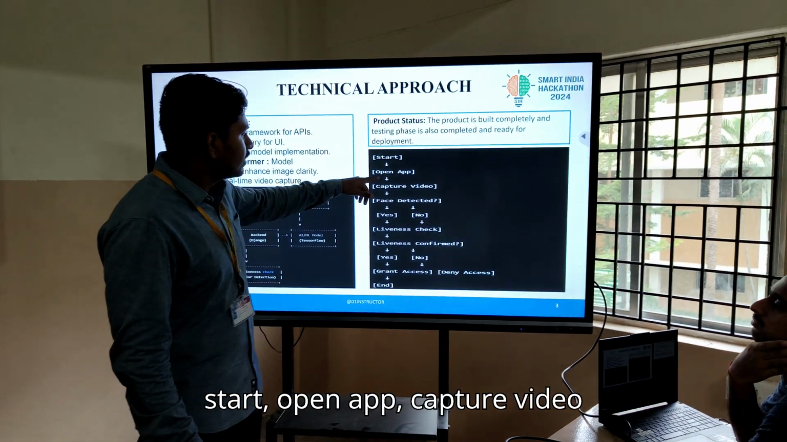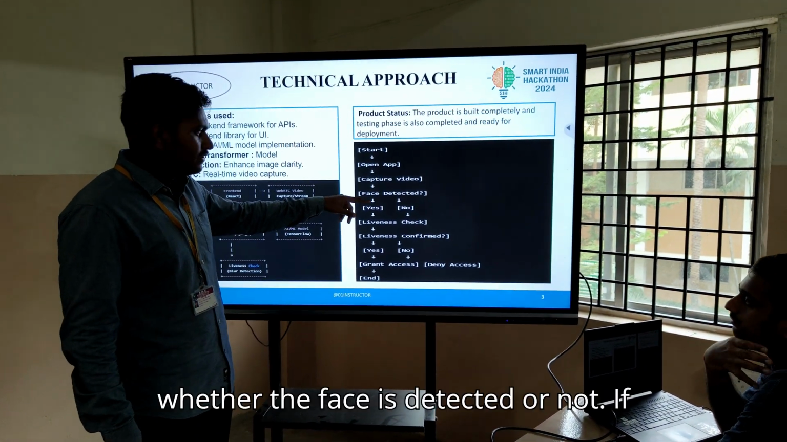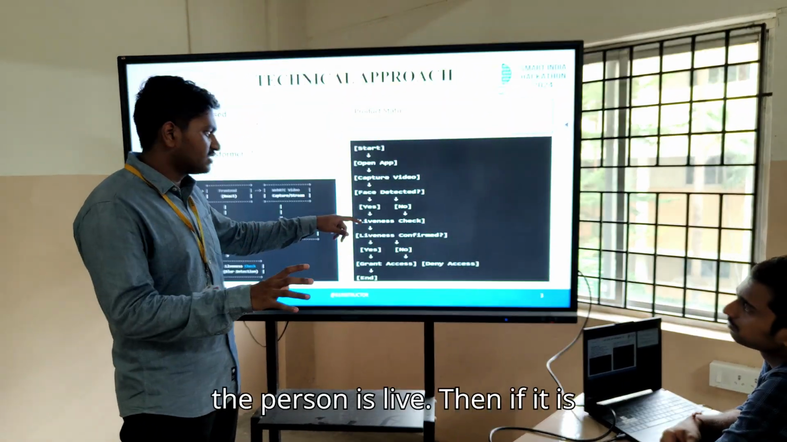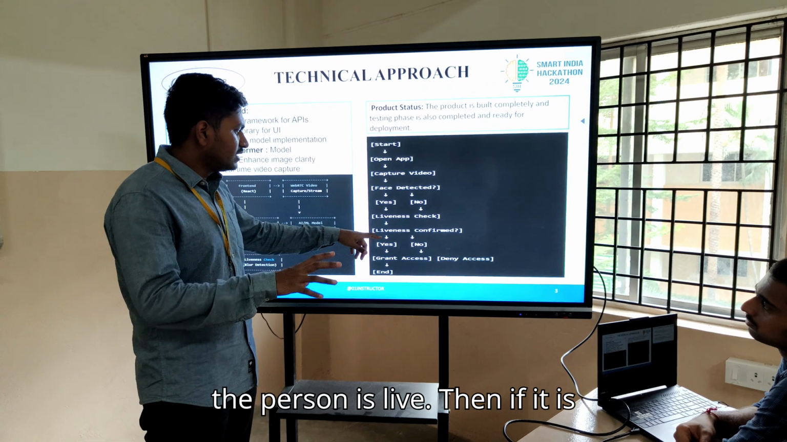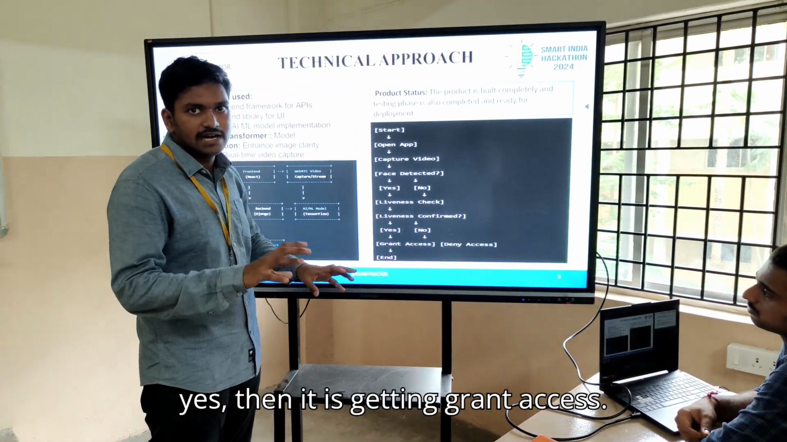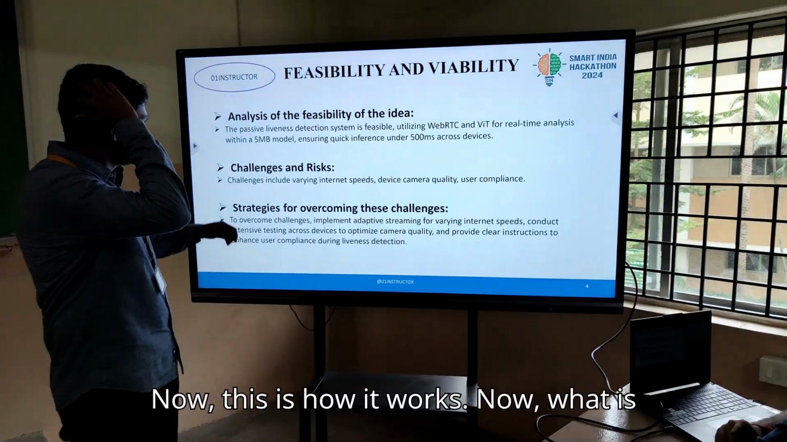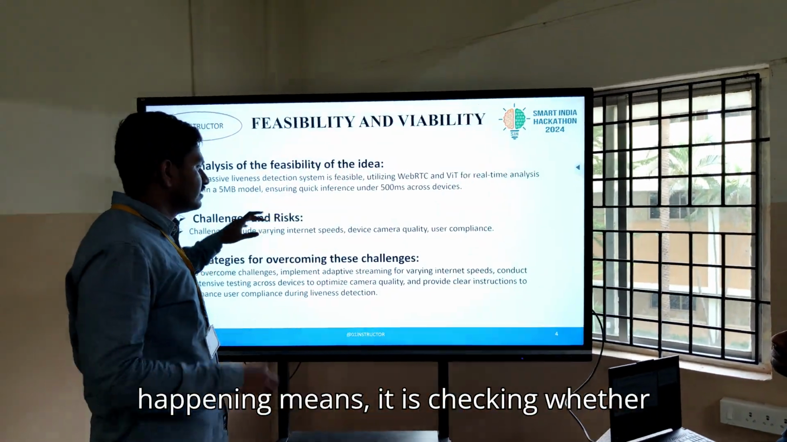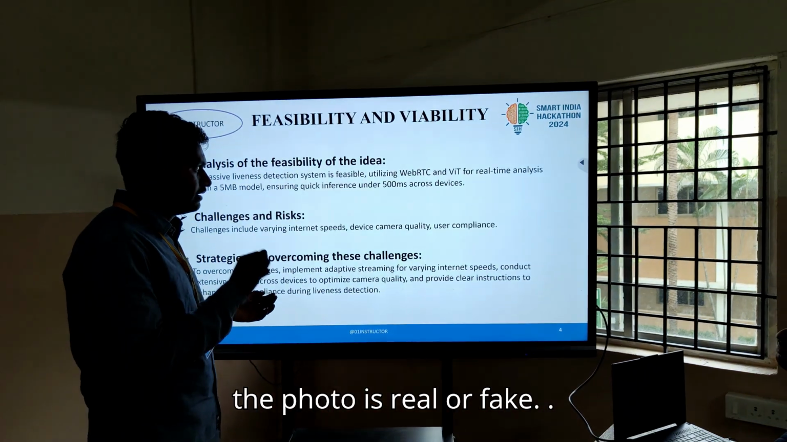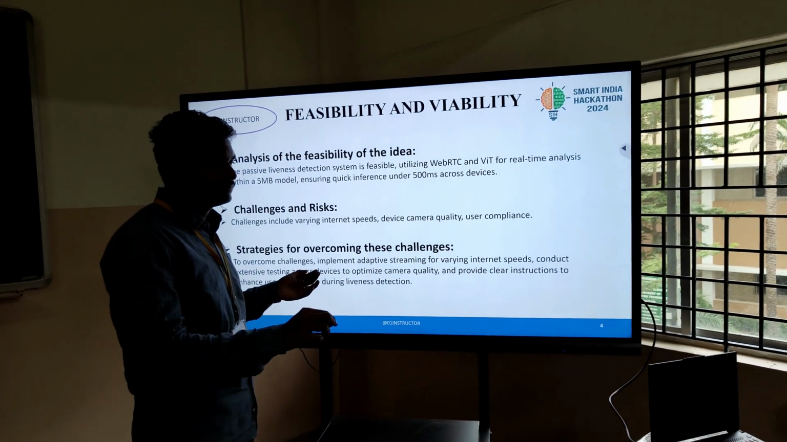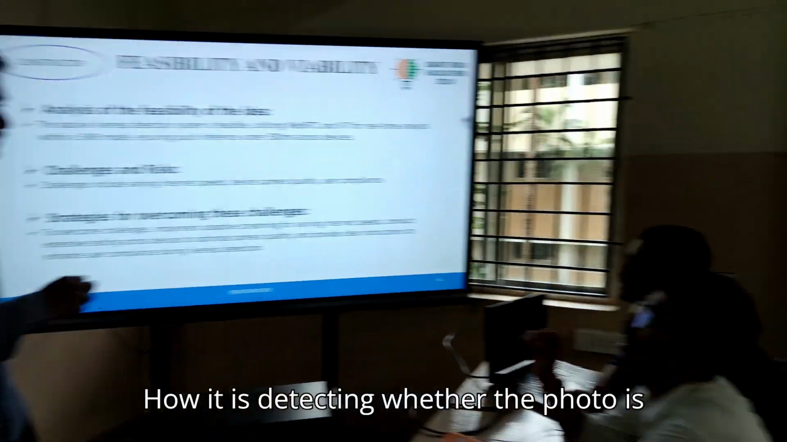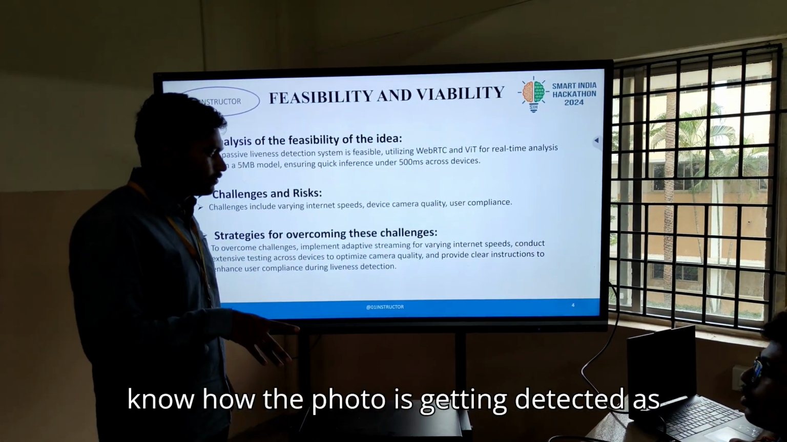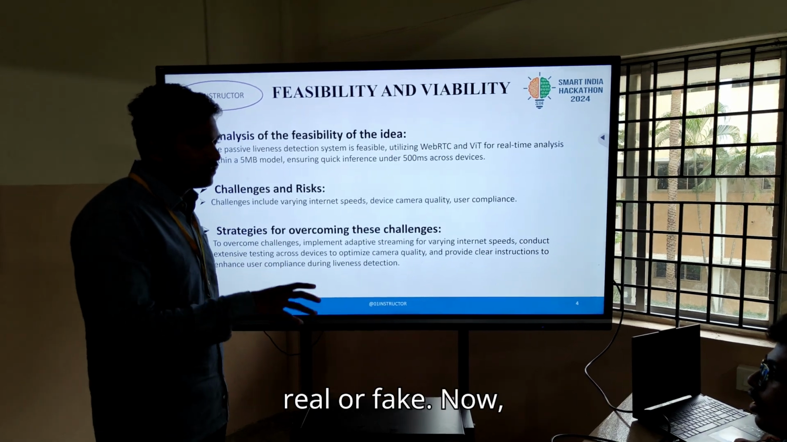So: start, open app, capture video, check whether the face is detected or not. If yes, it checks whether the person is live. If yes, then access is granted. Next. Now this is how it works. It is checking whether the photo is real or fake. You want to know how the photo gets detected as real or fake.